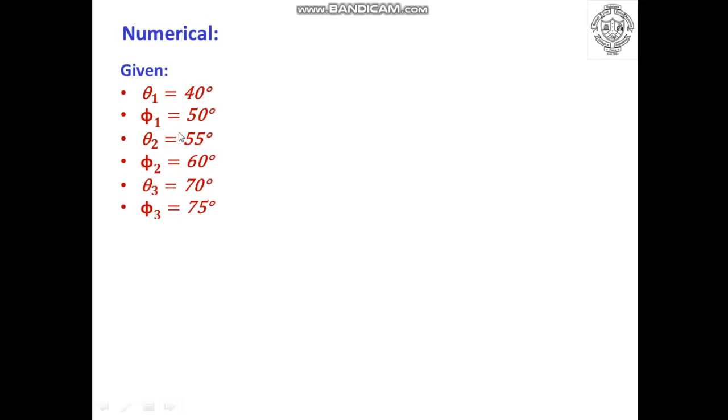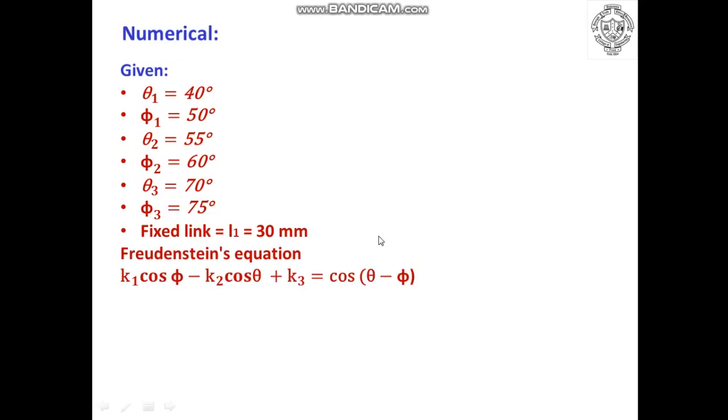So we know all the values of theta and phi for 3 different positions. Along with this, we know the length of the fixed link, that is L1, which is 30 mm. So now we know the Freudenstein equation as K1 cos phi minus K2 cos theta plus K3 is equal to cos(theta minus phi).